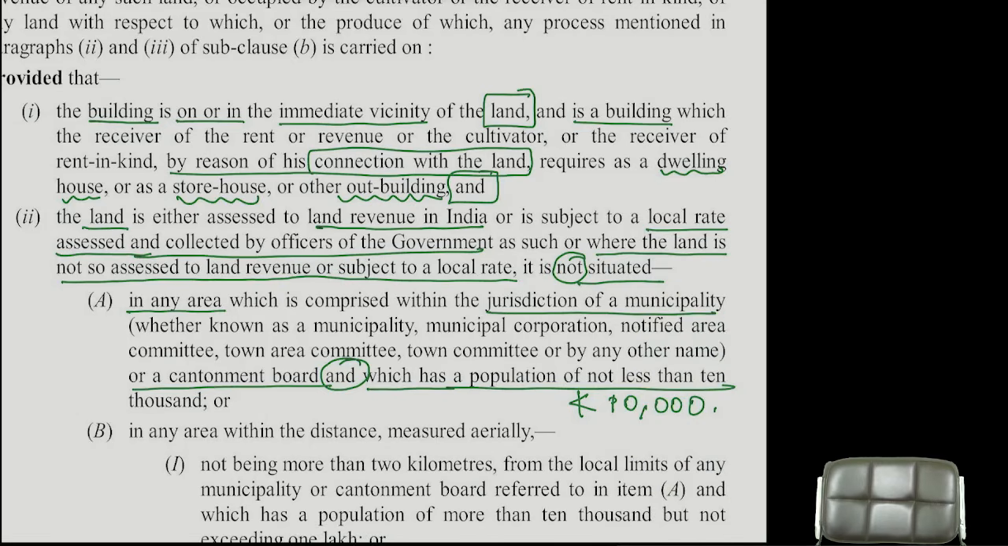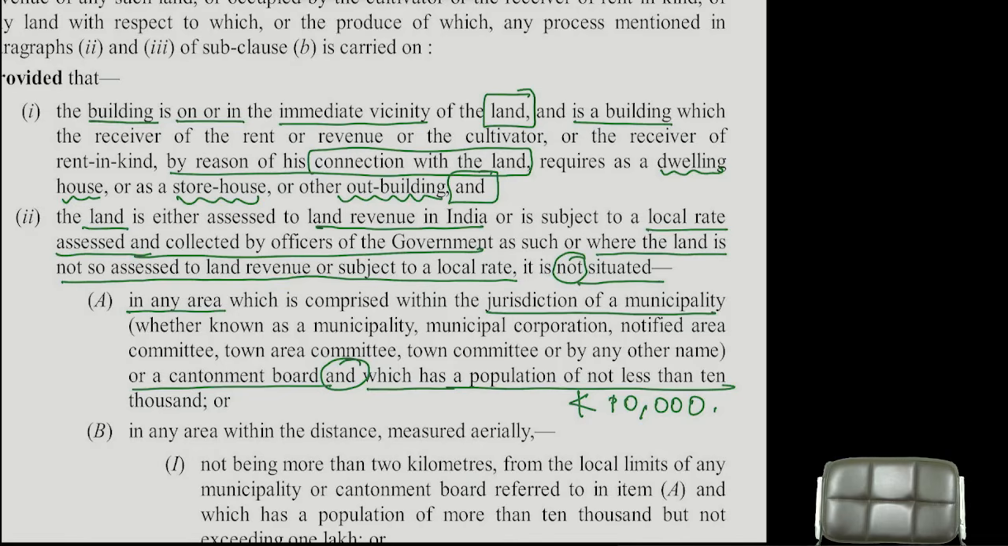Start. First point number 1. Listen. Building must be within the immediate vicinity of what? Land. And that building should be in connection with the land, and it should be used as a dwelling house. Along with this condition, another condition also should be satisfied to call the income from the building as agricultural income.